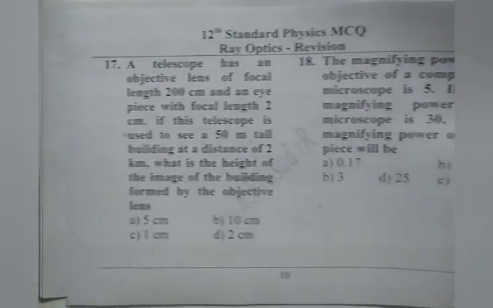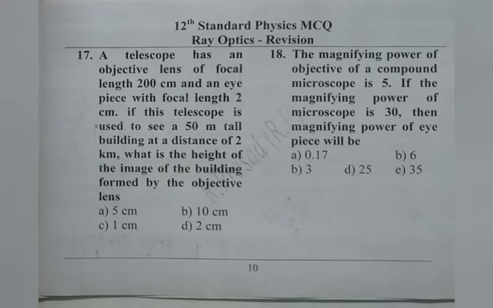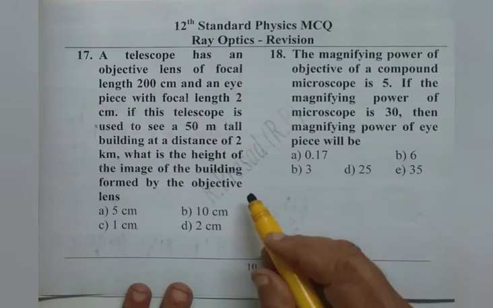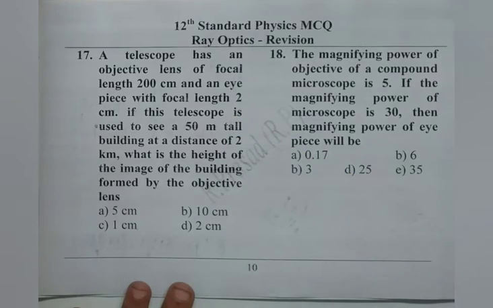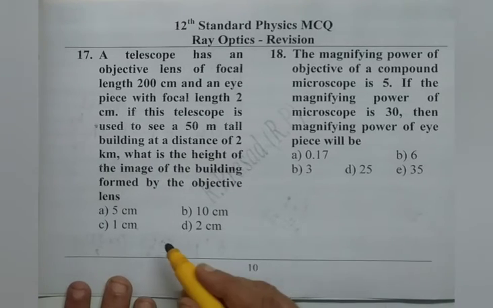We read 17th question. A telescope has an objective lens of focal length 200 centimeter and an eyepiece with focal length 2 centimeter. If this telescope is used to see a 50-meter tall building at a distance of 2 kilometers, what is the height of the image of the building formed by the objective lens?